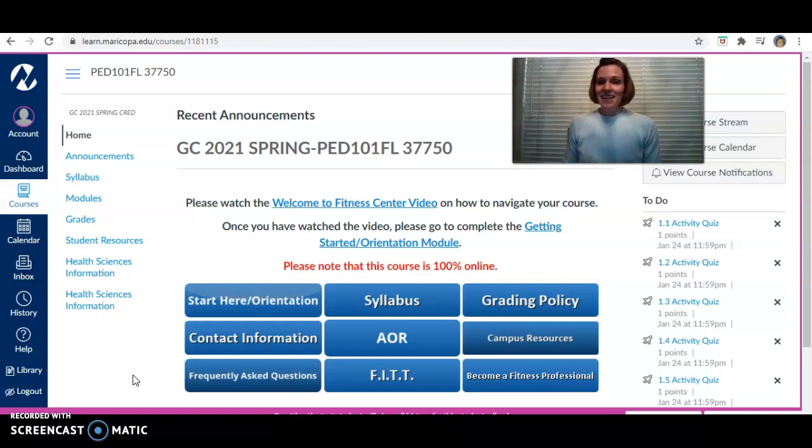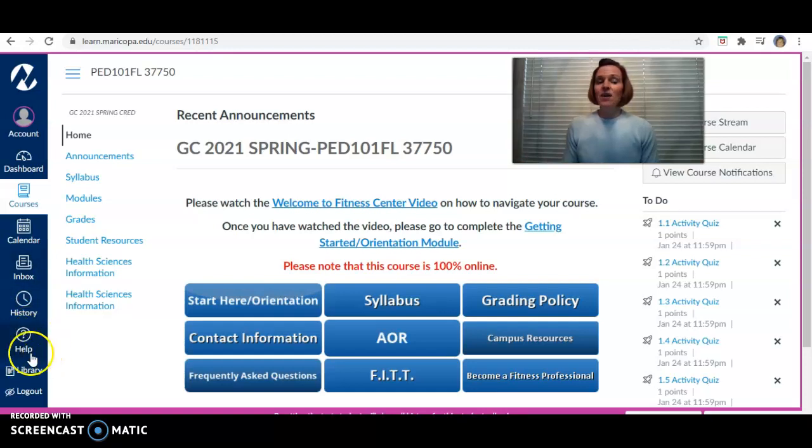First thing, if you're taking the online course, hopefully you're fairly comfortable with Canvas. If not, it's pretty easy to navigate. First thing I want to point out over here is your inbox. That's the best way to reach me. Send me a Canvas message, or you can also email me. I will respond within 24 hours. Generally, I'm very quick to respond. I check messages several times throughout the day. So if you have any questions, just send me a message. And if you don't hear from me within 24 hours, try to resend it. Maybe something happened and I didn't get it for some reason.